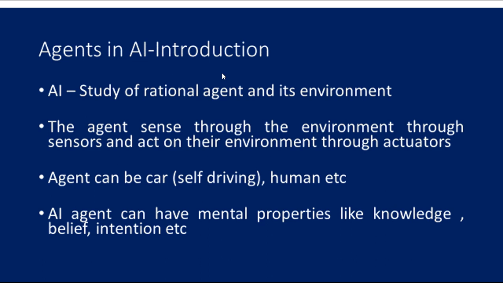So we said artificial intelligence means man-made thinking power. Whatever power a human has, the same a machine should have. Those mental properties, whatever we have for a human, right? The machine should also have all those things like knowledge, like belief, like taking a decision in a complex situation, all those things. So it can make a decision only through sensors and acting upon through actuators, right? This is the introduction to the agent.